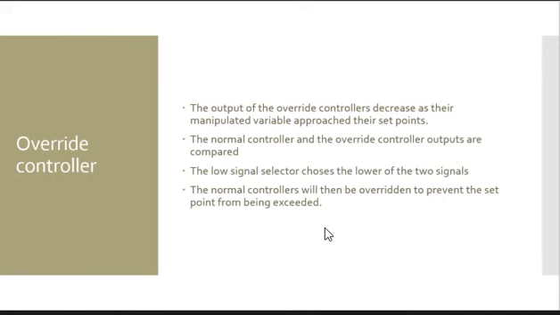The output of the override controller decreases as the manipulated variable approaches its set point. The normal controller and override controller outputs are compared, and the low signal selector chooses the lower of the 2 signals. The normal controllers will then be overridden to prevent the set point from being exceeded.